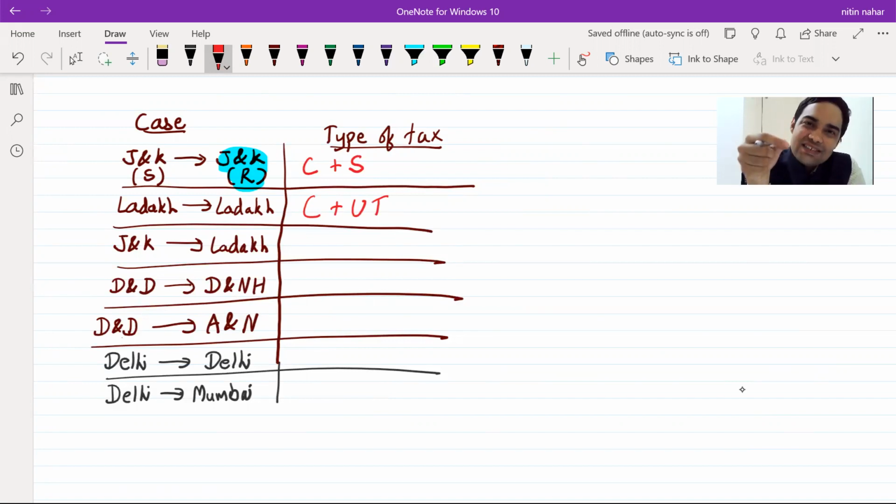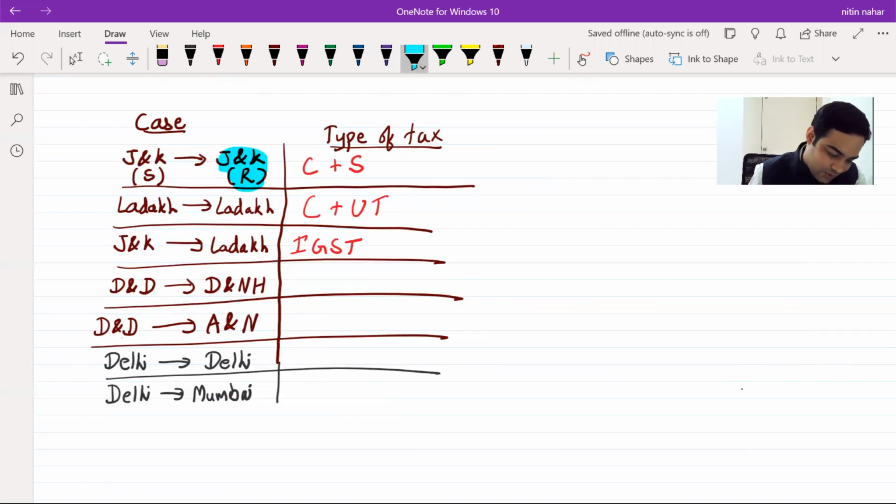See, Jammu and Kashmir to Ladakh, earlier it was the same, so C plus S was charged, but at present, Jammu and Kashmir to Ladakh, IGST would be charged. And whenever I am talking about these cases, I am taking location of supplier, place of supply. I am assuming that the place of supply is the location of the recipient. That is generally the principle which is adopted in place of supply.